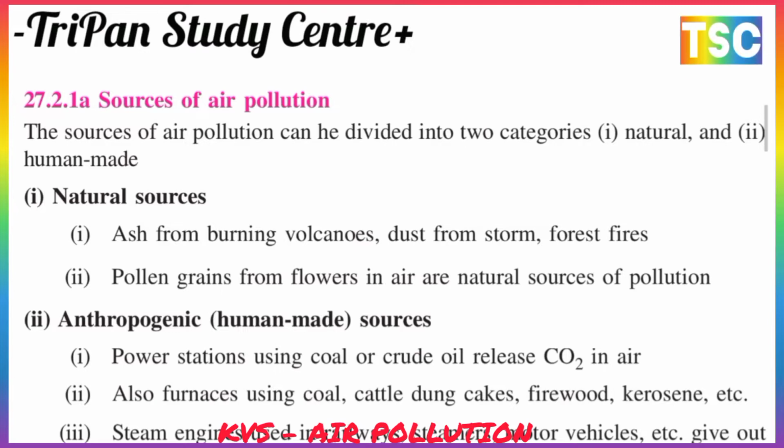First, the natural sources. Ash from burning volcanoes, dust from storms, and forest fires are natural pollution here, and pollen grains from flowers in the air are a natural source of pollution. And here is the anthropogenic, or human made, source.